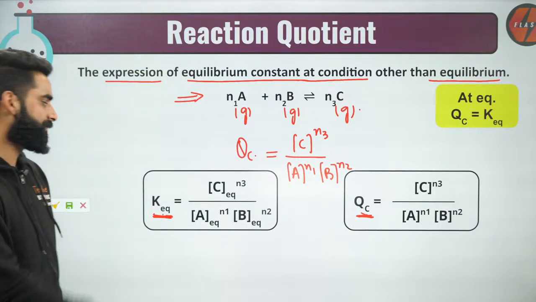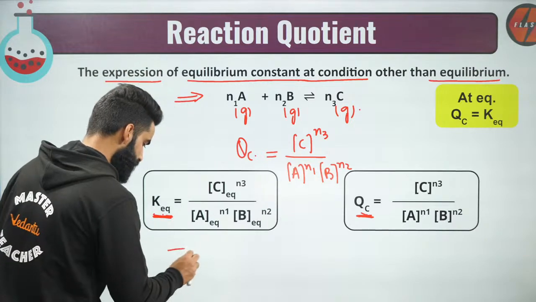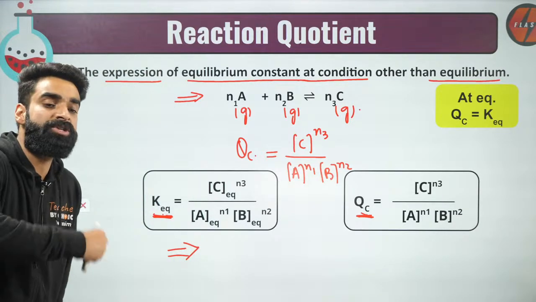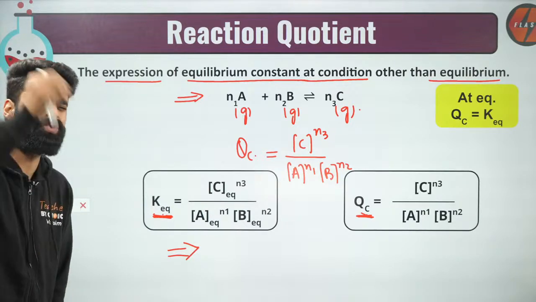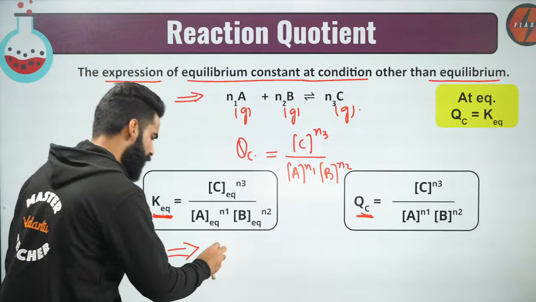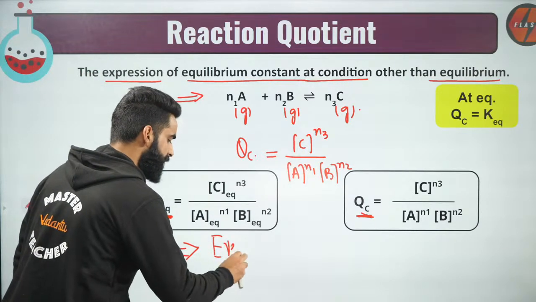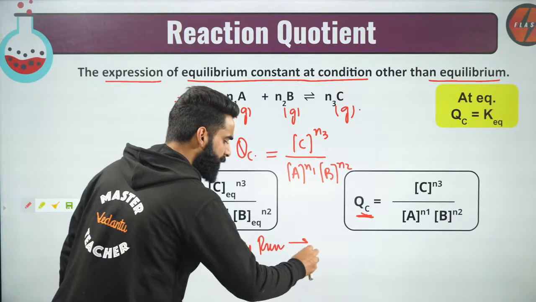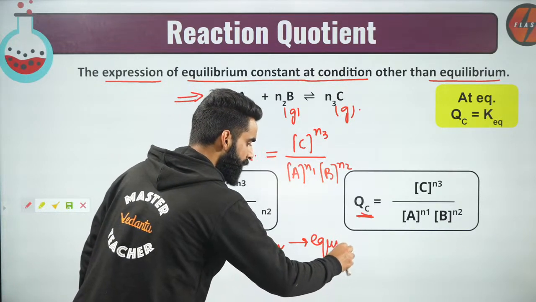Now, remember, as you all must know, every reaction wants to attain equilibrium quickly. Why is that?